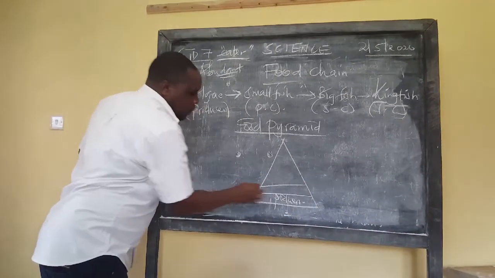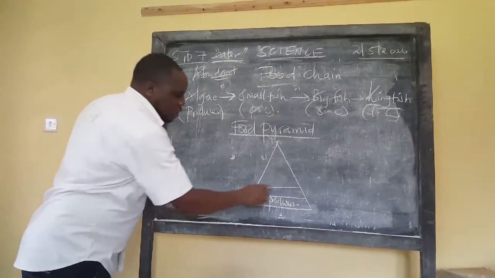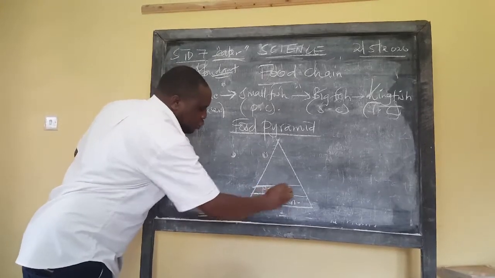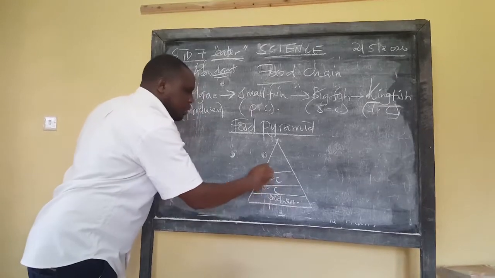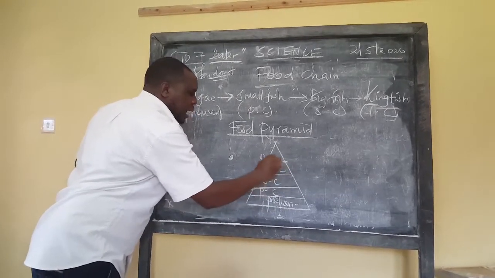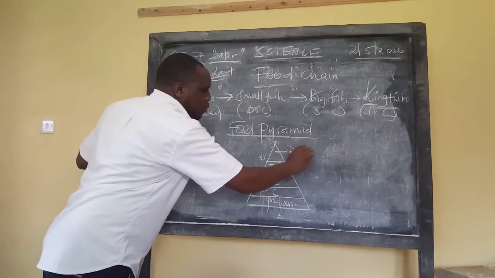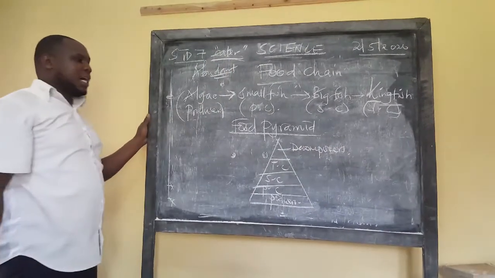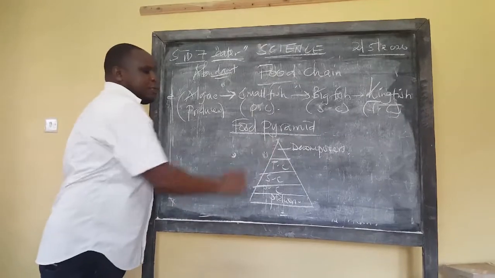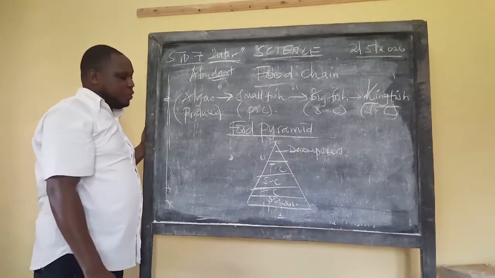So after producers, we go to primary consumer. After primary consumer, we go to secondary consumer, then tertiary consumer, and lastly we have what we call decomposers. So that's where, learner, I wanted to show you where decomposers come in. It's the last part in a food chain or a food pyramid.